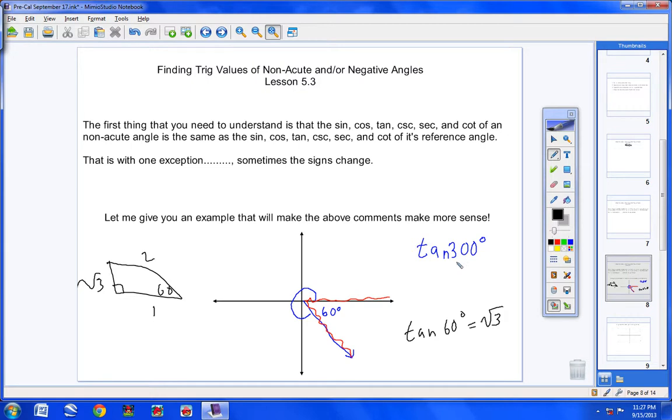Well, look at this. Since the tangent of 60 is the square root of 3, the tangent of 300 would also be the square root of 3. Now, it is negative, and I'm going to teach you how to know the signs later, but my point is simply this. These reference angles are very, very important. They're going to help you find exact answers, okay?